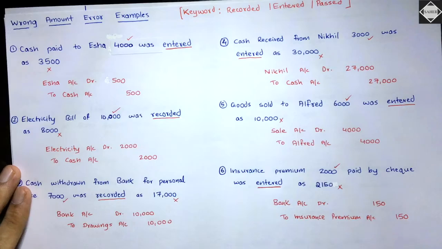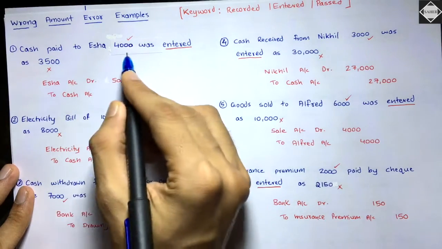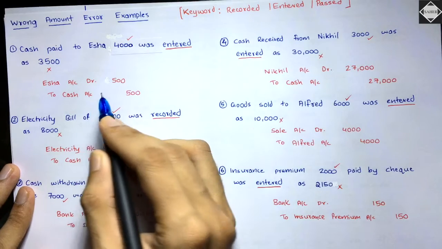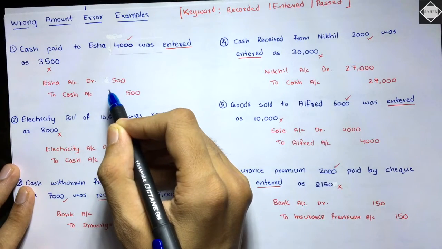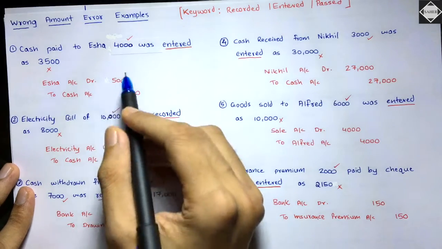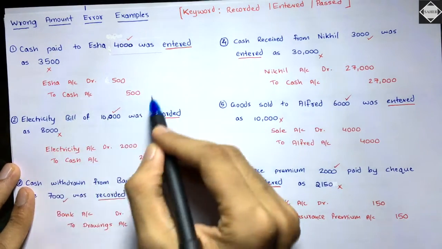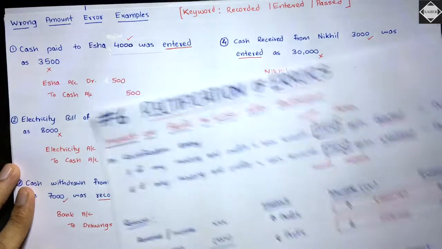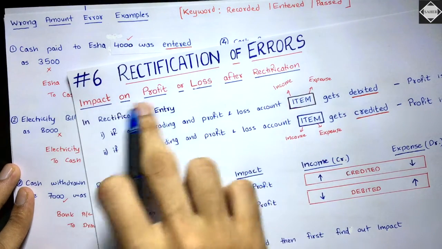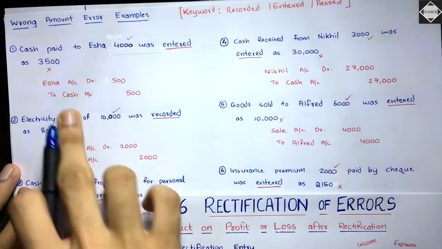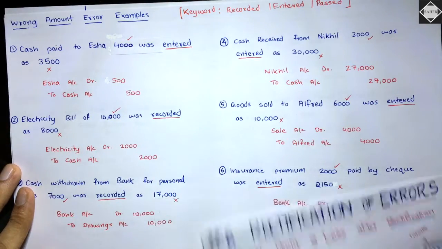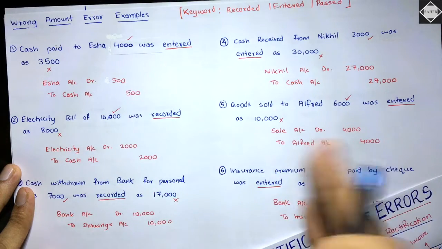See here, cash paid to Isha 4000 was entered as 3500. Isha account debit to cash account. Now here, tell me, will this impact profit or loss? No, it would not. Why? Because here you do not have trading and P&L items. You need trading and P&L items to have an impact on profit or loss. And these Isha account and cash account are not trading and P&L account items. They go to the balance sheet. They don't go to P&L or trading account.